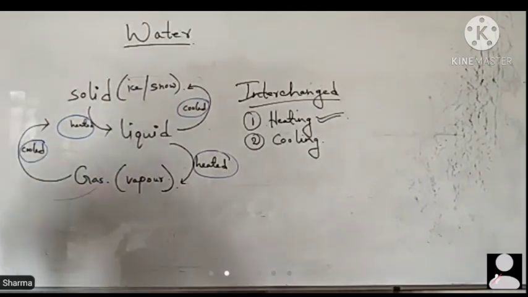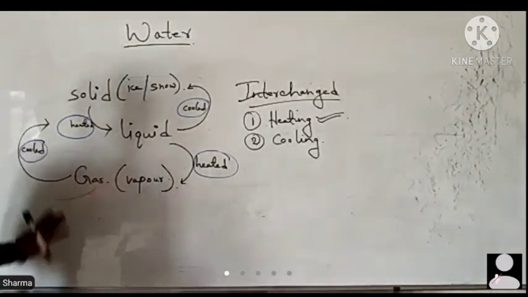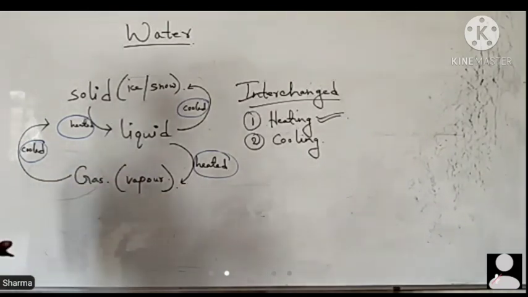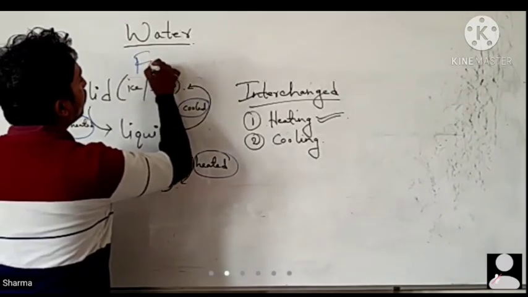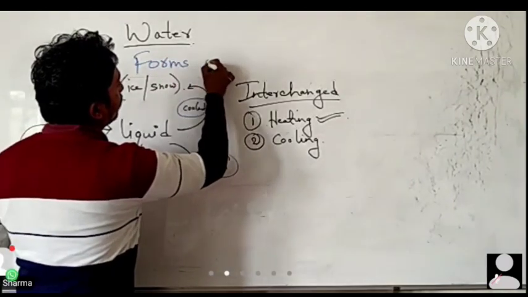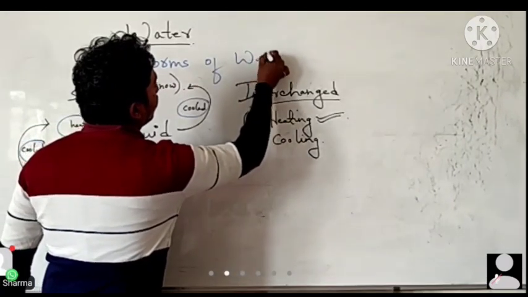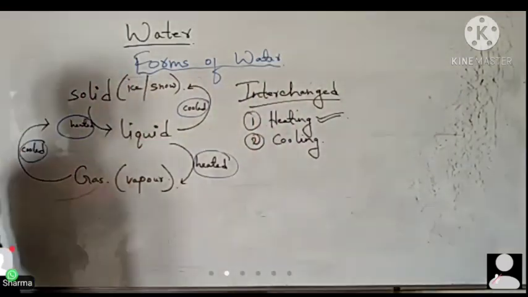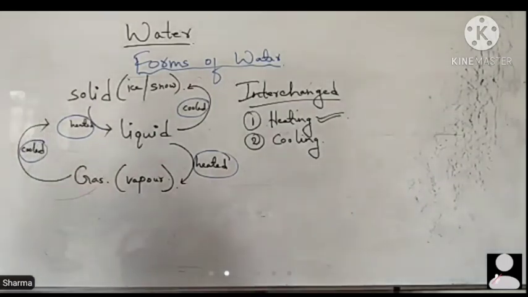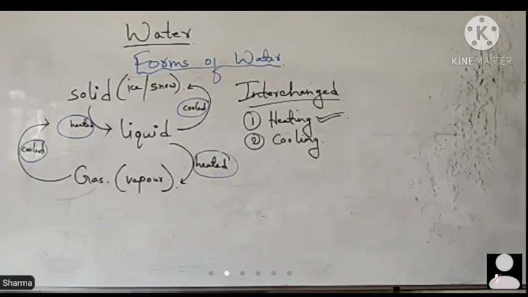So this was all about interchanging of forms of water. We can say that water can be changed from one form to another either by heating or by cooling processes. So this was all about forms of water.